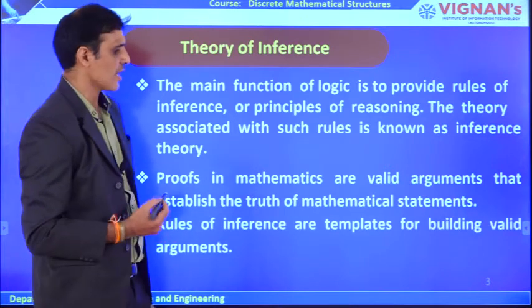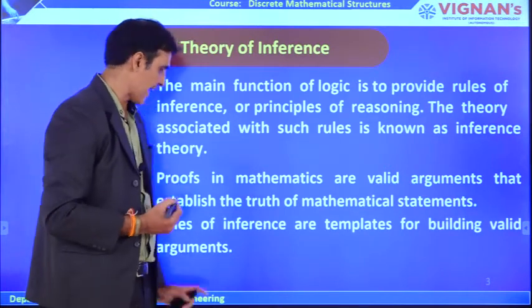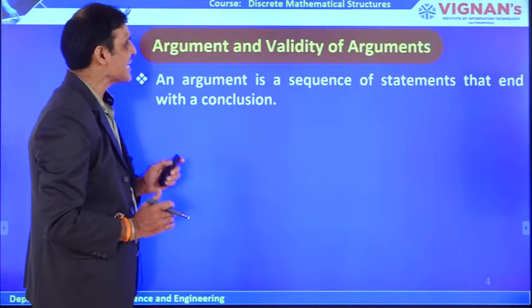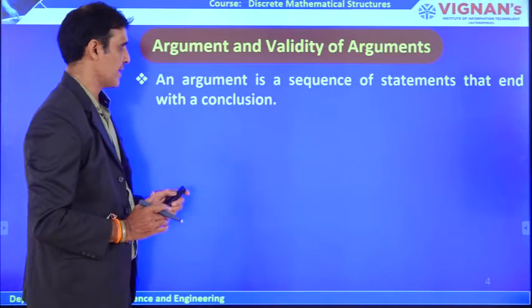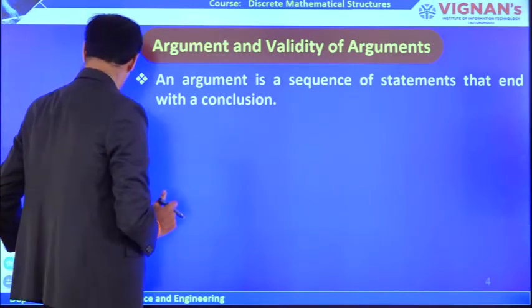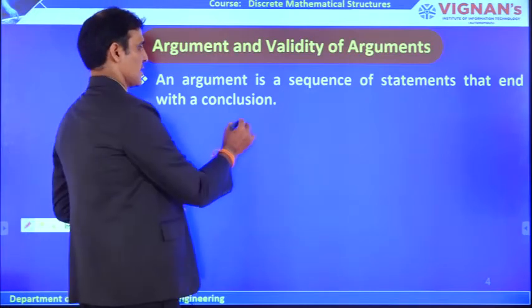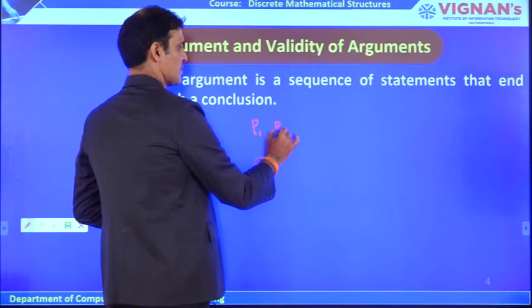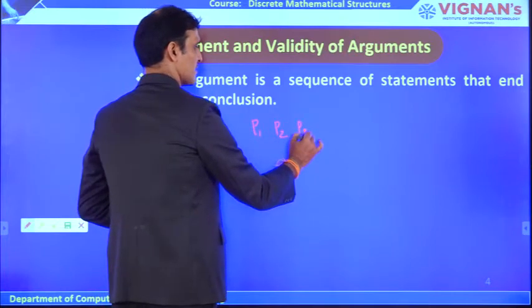Rules of inference are templates for building what? Valid arguments. What do you mean by an argument? An argument is a sequence of statements that end with what? A conclusion. That means it is a sequence of statements or propositions. P1 is a proposition, P2 is a proposition, P3 is a proposition.